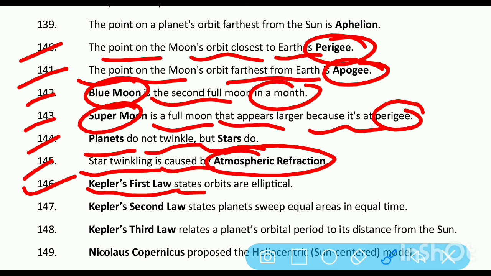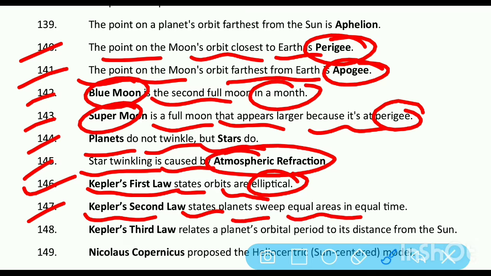Kepler's first law states orbits are elliptical. Kepler's second law states planets sweep equal areas in equal time. Kepler's third law relates a planet's orbital period to its distance from the Sun.